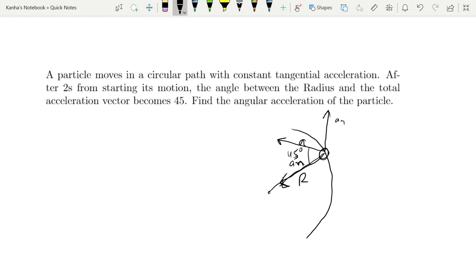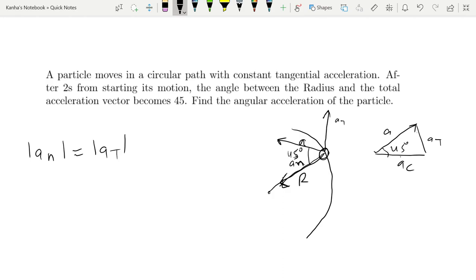What this means is, because this is 45 degrees, the modulus of a centripetal is equal to the modulus of a tangential, as the angle is 45 degrees in the triangle. For example, this is a, this is a_c, this is a_t.